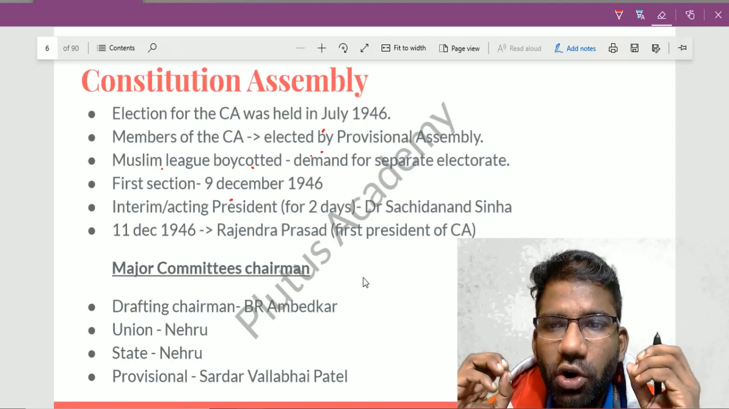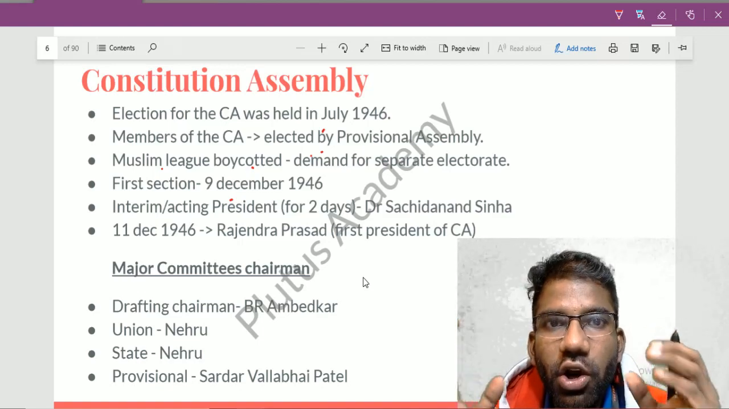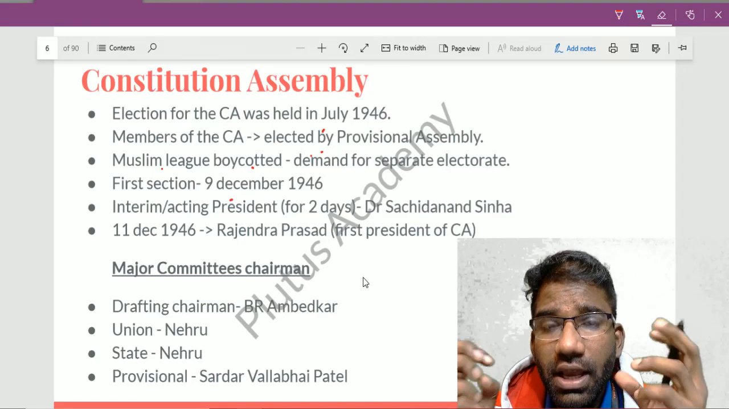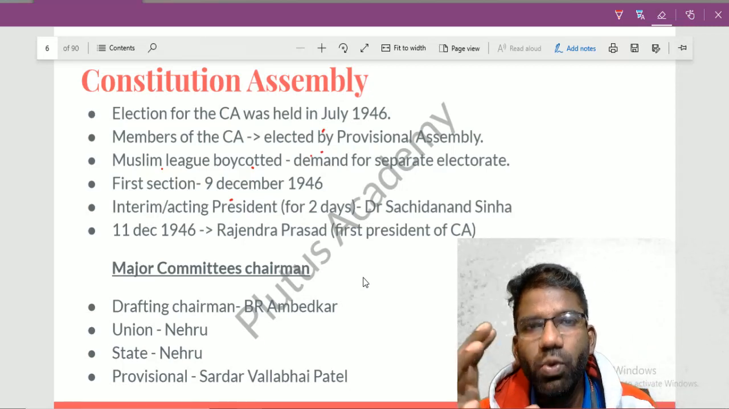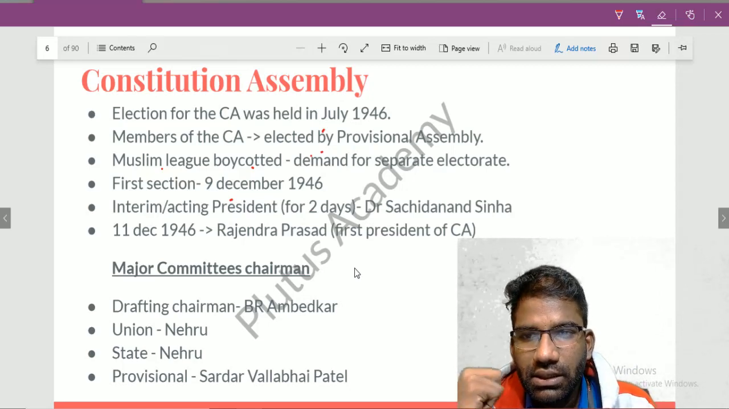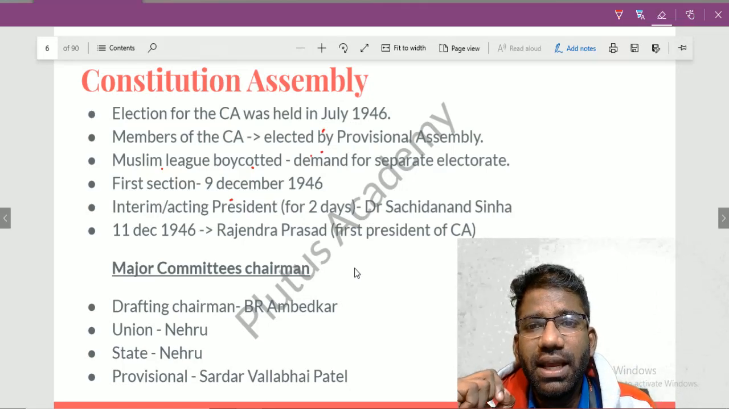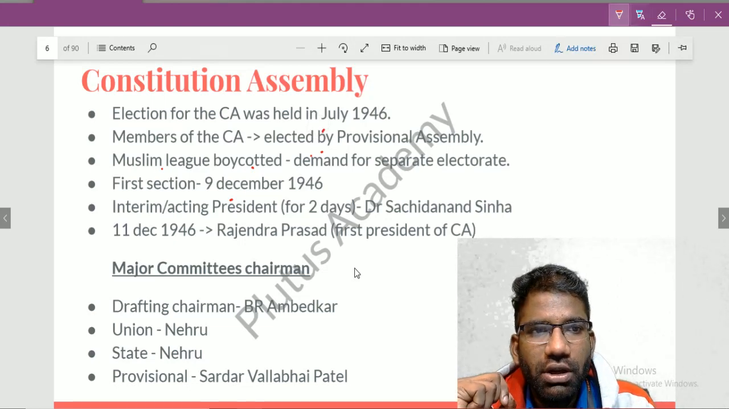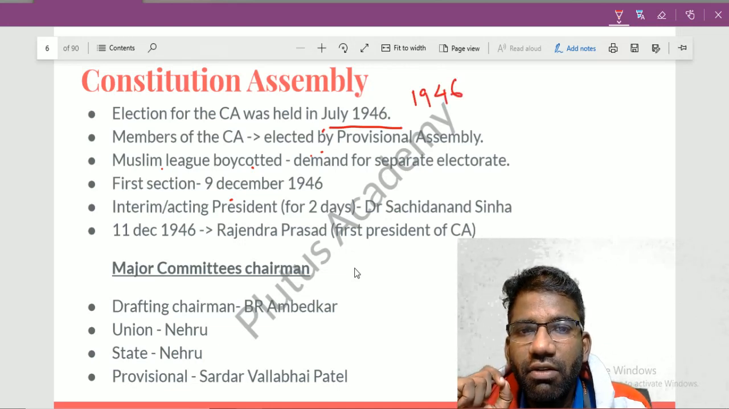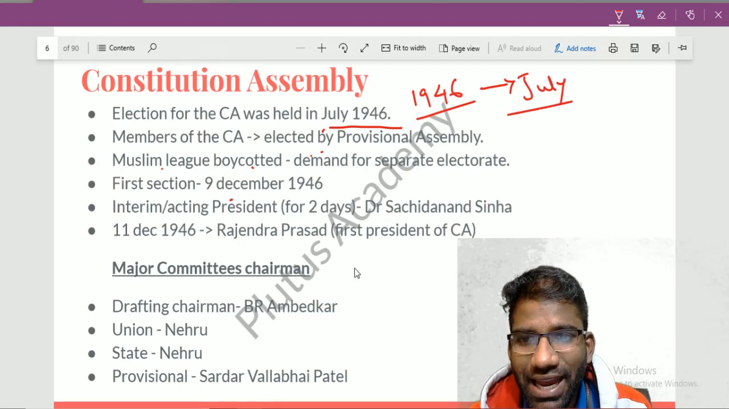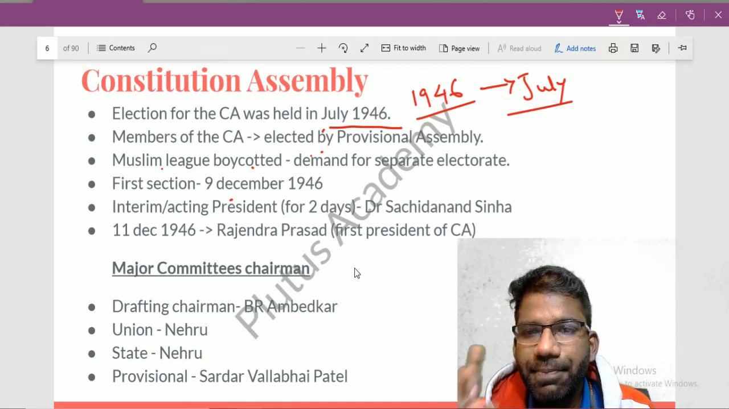The Constituent Assembly was a body enacted to frame the Indian Constitution. Now, when was this body enacted? The election for the Constituent Assembly was held in July 1946. That means the election was held in the year 1946 in the month of July. The question can come from here: when was the election for the Constitution Assembly held? It was held in July 1946.